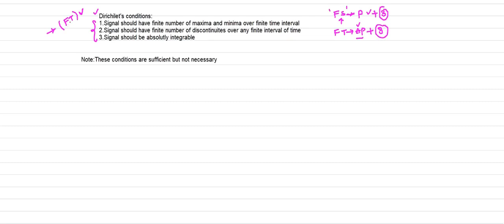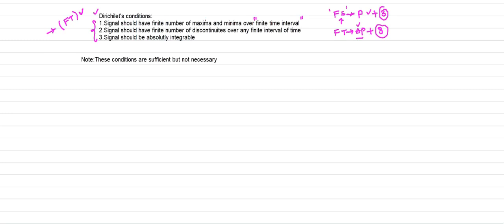Now in the case of Fourier transforms, these are your Dirichlet's conditions. I have written here three Dirichlet's conditions. Number one: the signal should have a finite number of maxima and minima over a finite interval of time. These conditions are the same as in the Fourier series.